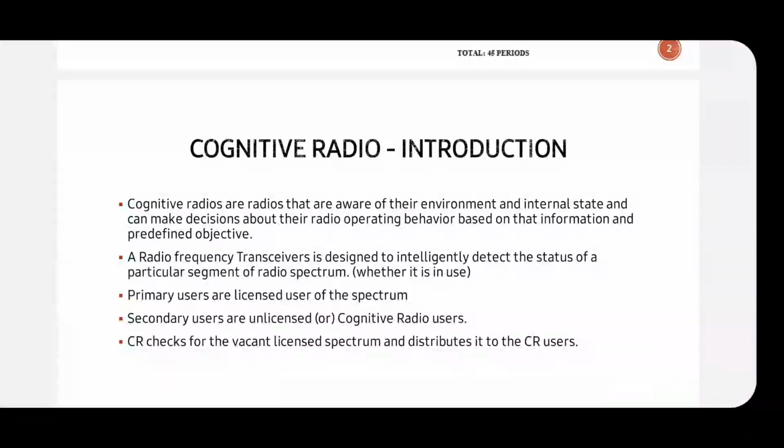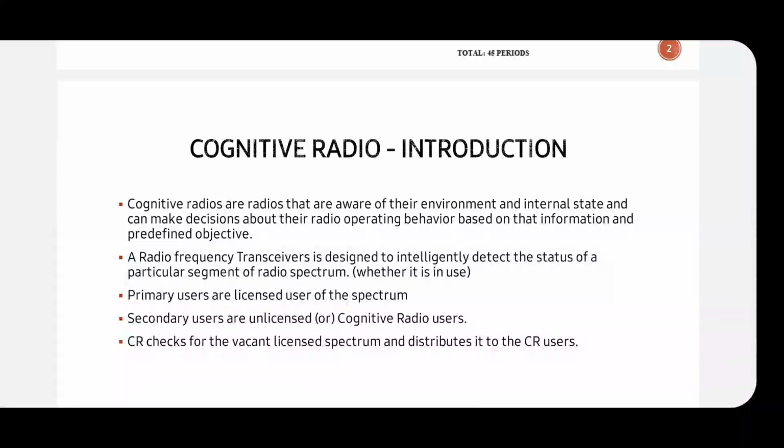Coming to our point, the licensed users are those who got permissions, who have the access to the spectrum. They are called licensed users. The unlicensed users are those who don't have the access. They are called unlicensed users, or secondary users.